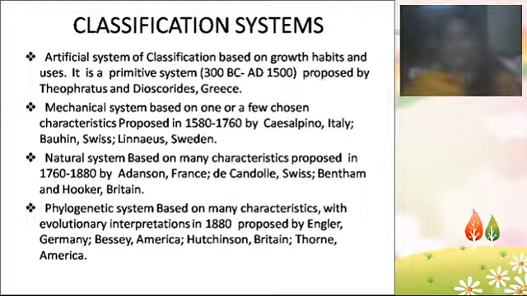In your third semester, you are going to study one example of the natural system of classification, that is proposed by Bentham and Hooker, and then the second system of classification which you are going to study is the phylogenetic system, which was proposed by Engler and Prantl.